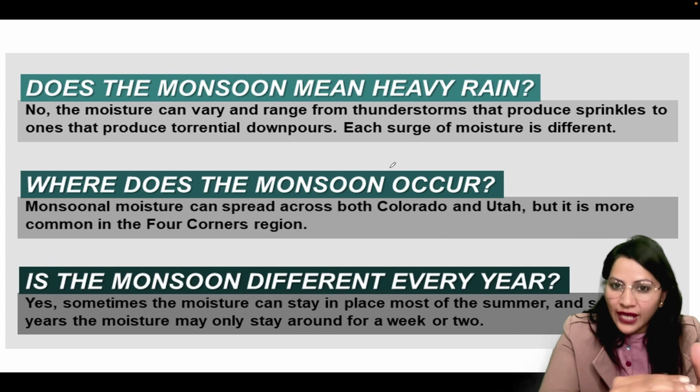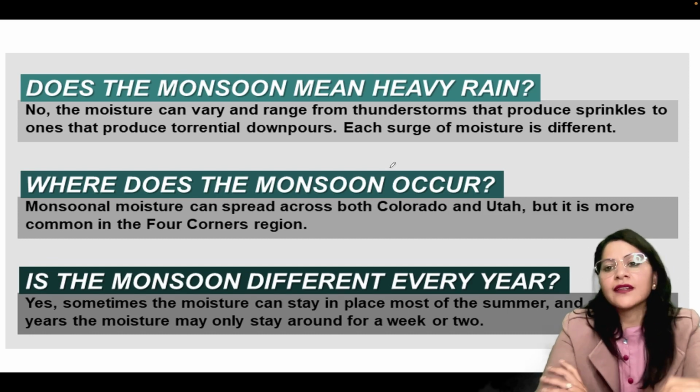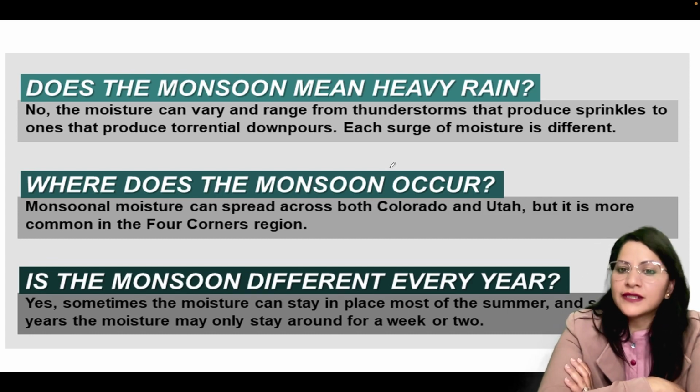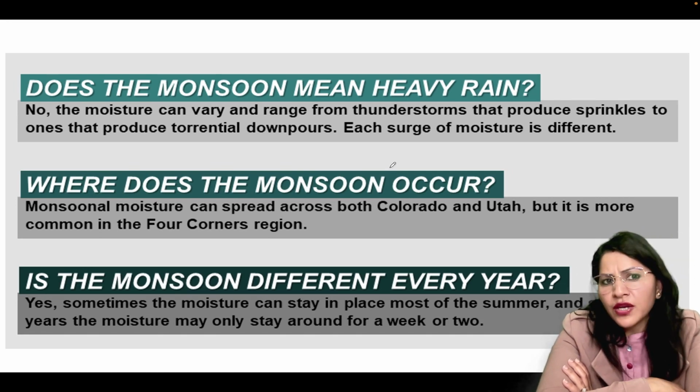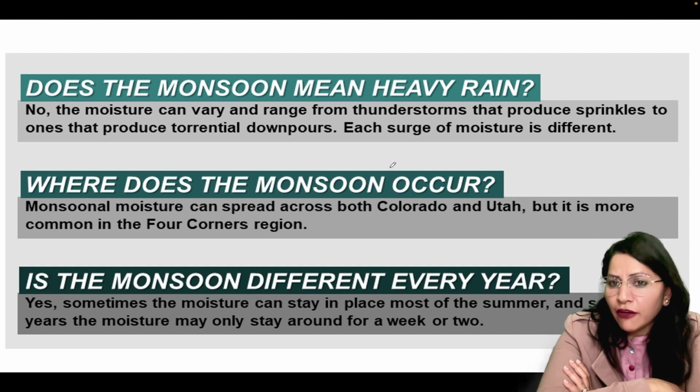That is, from sea to land for 6 months and from land to sea for the next 6 months. Now the question is, does the monsoon mean heavy rain?